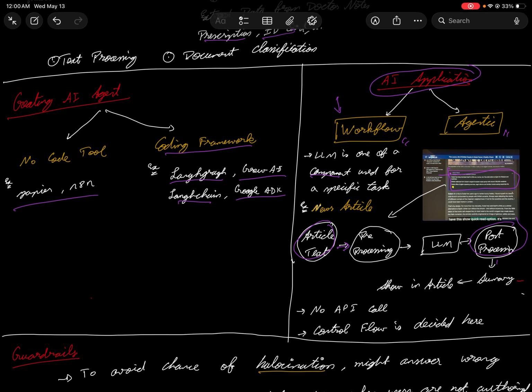There is nothing else. There are no other complex things getting involved. So this particular thing is part of the workflow. The main work is to display whatever news you have, but this is a part of it, is what I'm just trying to tell.